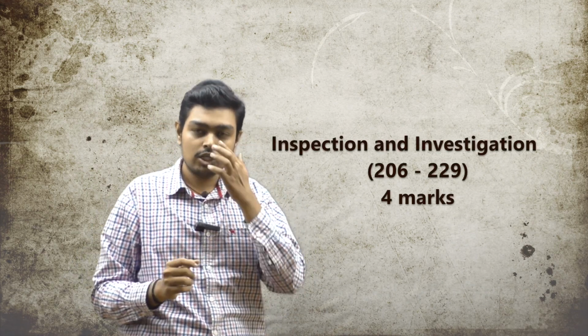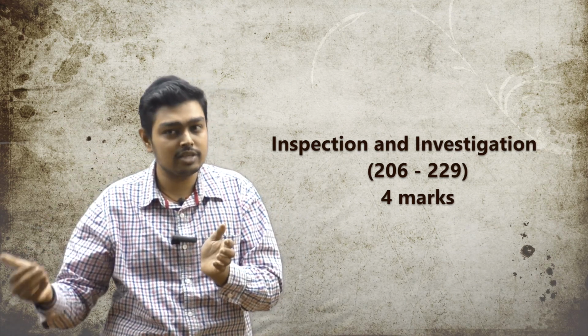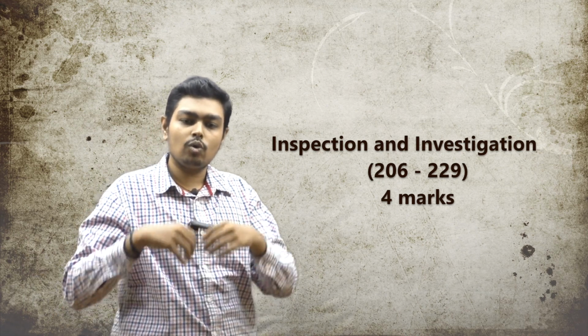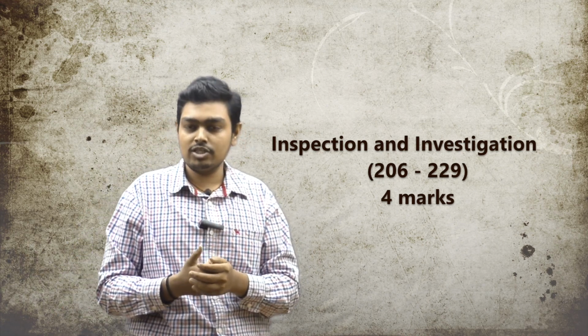Then after this we go to the inspection and investigation chapter. Section 206 is where it starts and section 229 is where it ends. So when will the central government go for investigation, when will they receive the application, what is a petition, how many people have to file a petition, when will the tribunal order investigation, what is inspection, what is inquiry, what is investigation, what is the difference, and the penalty will be seen here. This is a 4 marks weightage chapter.